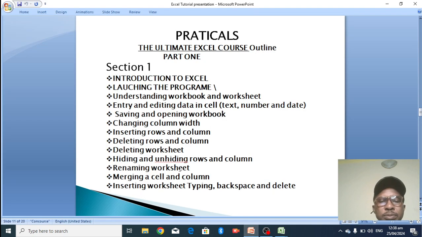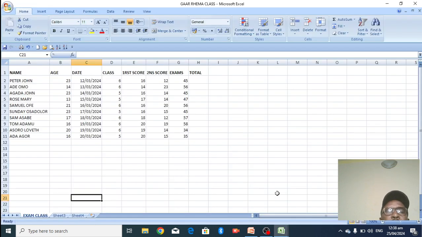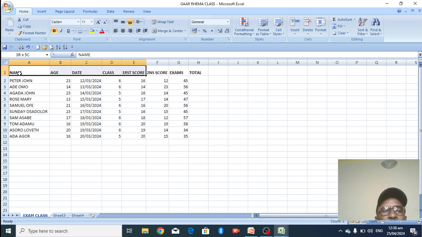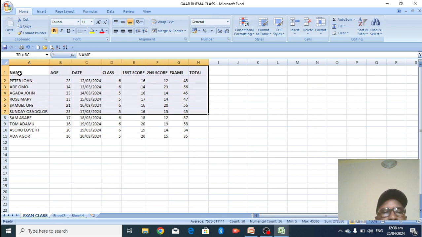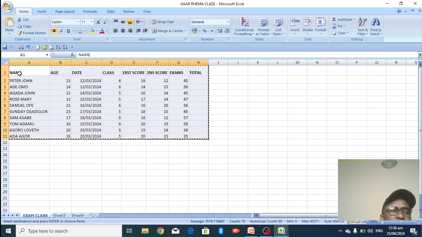The next one is merging a cell and column. How to merge a cell and a column. Go back to that place. Let's merge a cell. Let's zoom in. Let's take this one downward. Cut and paste.